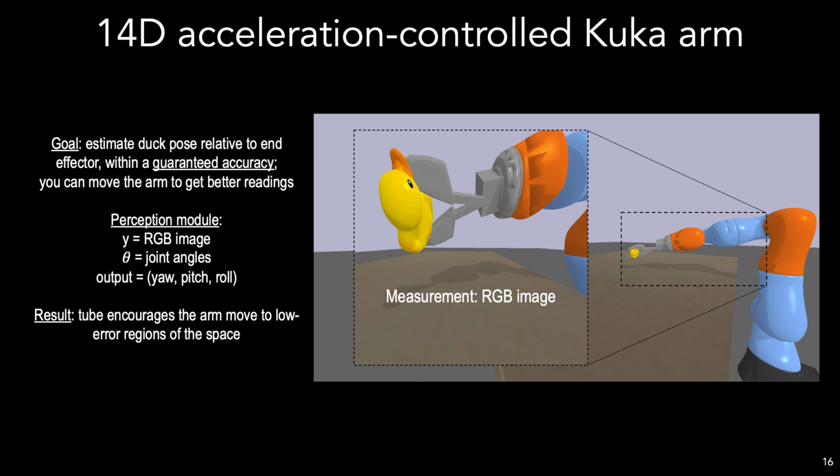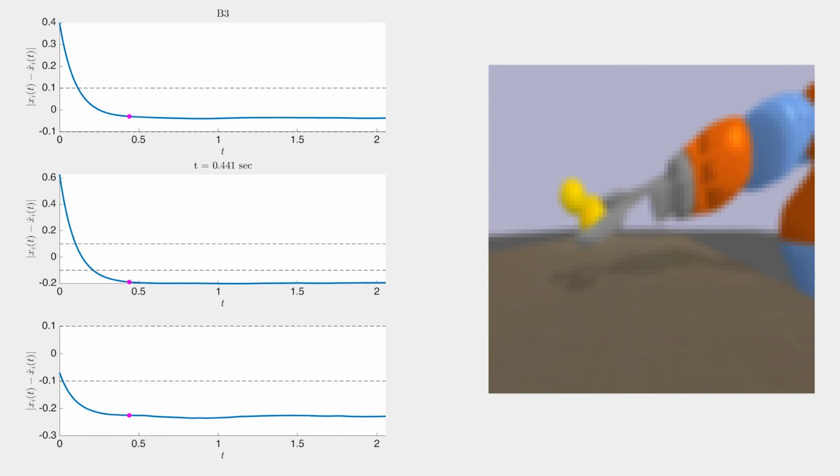We compare with two baselines in this example. The first is a simple baseline, where we don't move the arm at all and just run our state estimator passively. The second baseline is B1, where we leave the trusted domain. We will first show the result of the no motion baseline, which we call B3. Note that while our estimator can shrink the state estimation error to some extent, we cannot satisfy the 0.1 accuracy tolerance. This is due to the error in the perception system at this configuration.